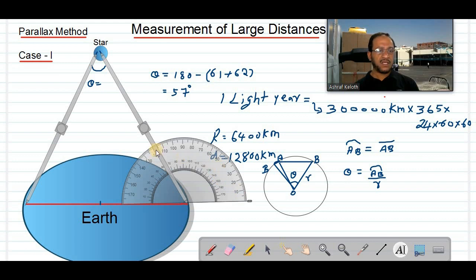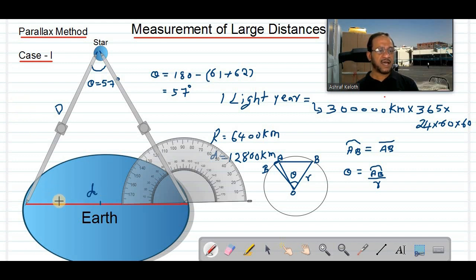Now, if you compare such a huge distance, what is the angle we obtained here? 57 degrees, the parallax angle. Now we can use this for the calculation. If I take the diameter of the Earth as small d and the approximate distance from the Earth to the star as capital D, then I can apply the equation theta is equal to arc by radius.